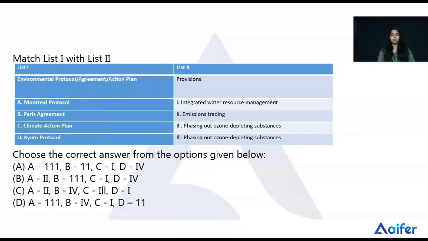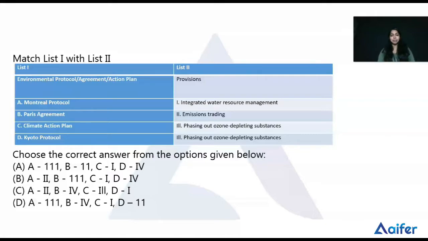So here we can check which one is related to the provisions. The Montreal Protocol is related to provision 3, that is phasing out ozone depletion substances. Okay, so we can check the Paris Agreement. The Paris Agreement sets out a global framework to avoid dangerous climate change by limiting global warming to below 2 degrees Celsius and pursuing efforts to limit it to 1.5 degrees Celsius.